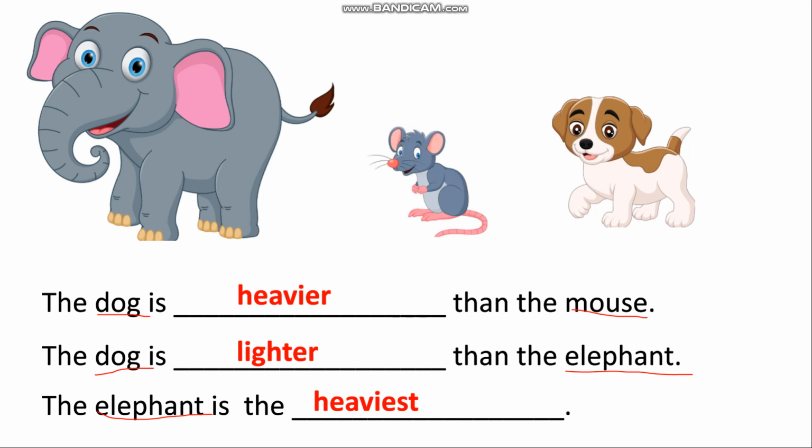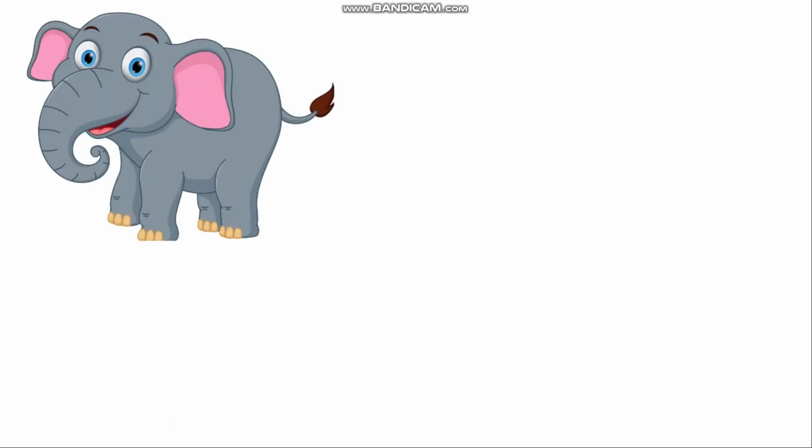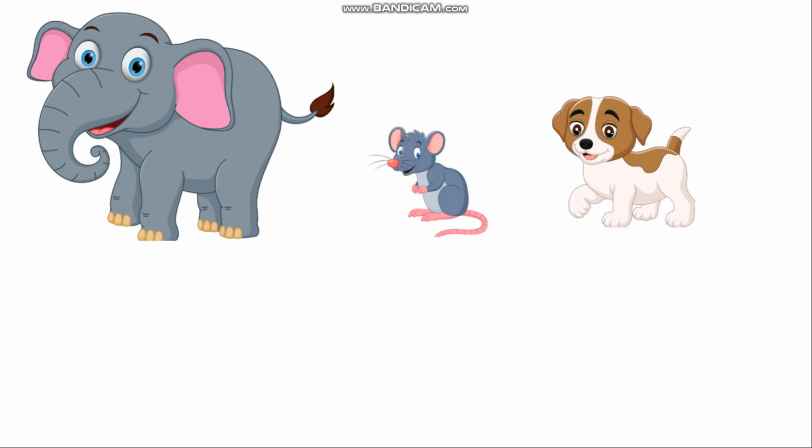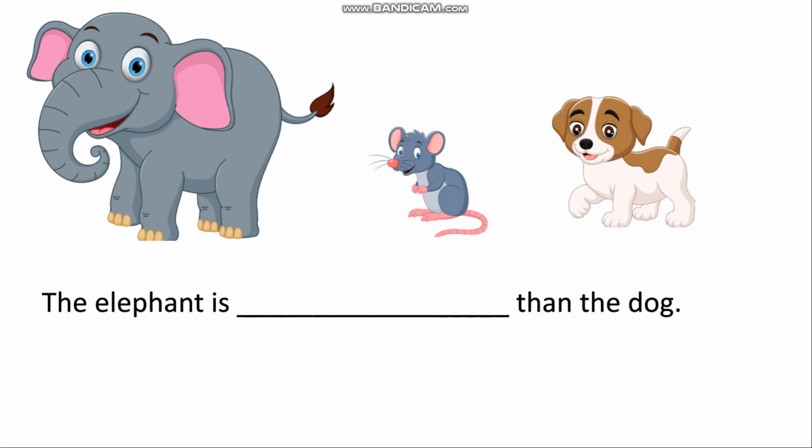Now I have some more questions for you. I will show you the questions. You will write the answer and then we will discuss it on WhatsApp. Again we have the 3 animals. The first question is, the elephant is dash than the dog.